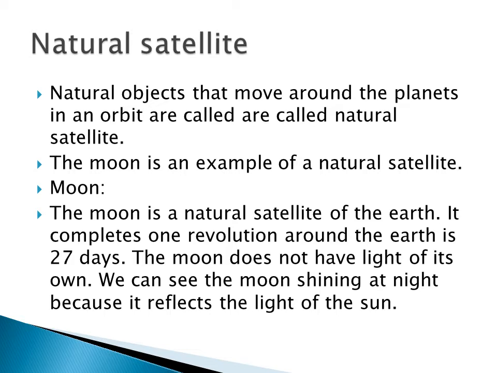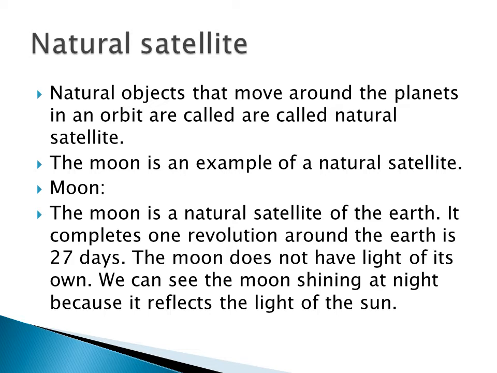The moon is an example of a natural satellite. Now we will learn about the moon. What is the moon? The moon is the natural satellite of the earth. It completes one revolution around the earth in 27 days.